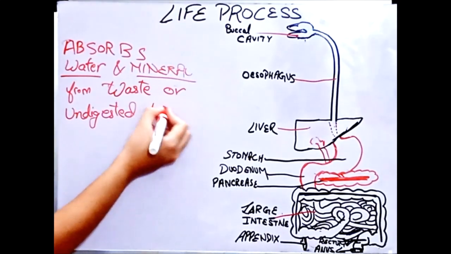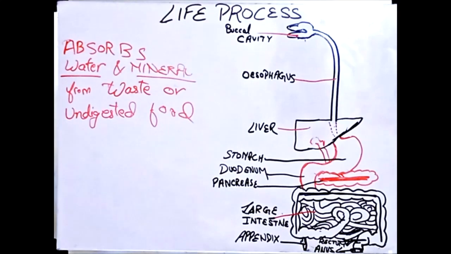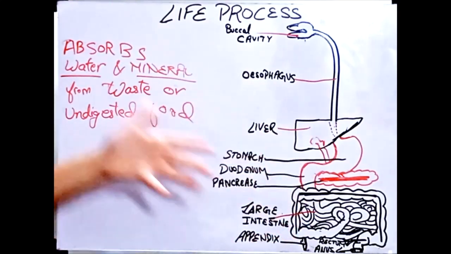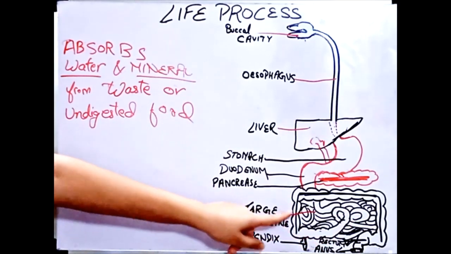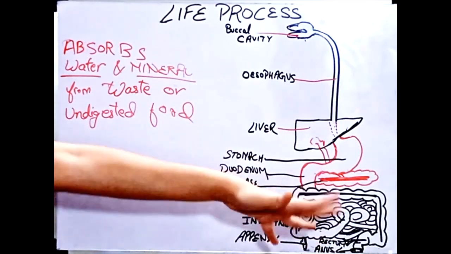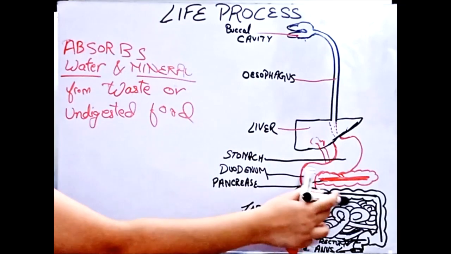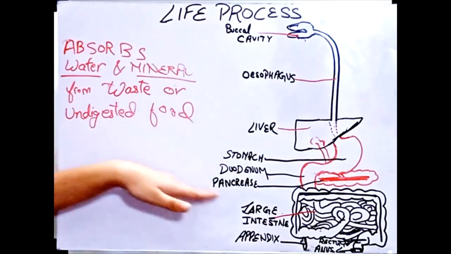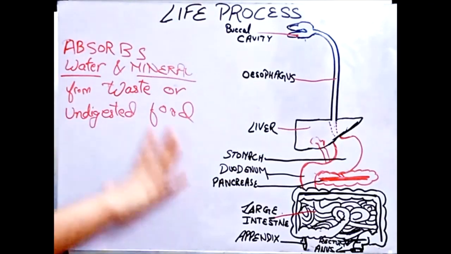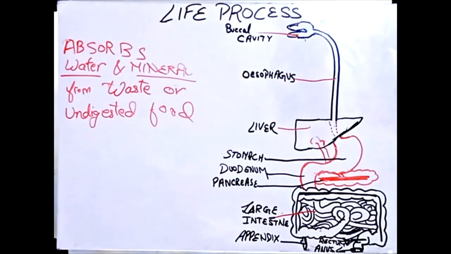After being digested by the small intestine, the food goes into the large intestine. You should also draw it continuous because the small intestine will join the large intestine. In the large intestine, it absorbs water and minerals from that food. And when water and minerals are absorbed from it, it goes into the rectum and then the anus.